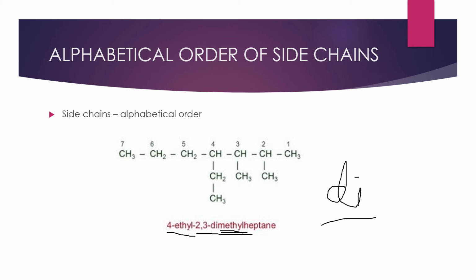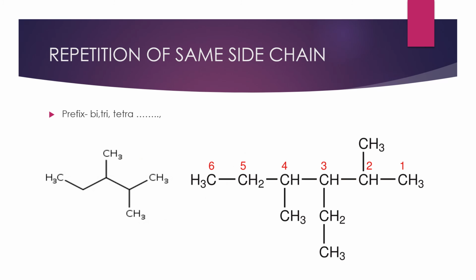Why have we written heptane here? Because here 7 carbons are there. The root word is based on the number of carbons present in the main chain. So 7 carbons, heptane, and the second and third carbons have methyl groups, that is why 2,3-dimethyl. Then the fourth carbon has an ethyl, so that is why 4-ethyl. While writing, you don't write 2,3-dimethyl 4-ethyl. Instead, we write 4-ethyl 2,3-dimethyl heptane.